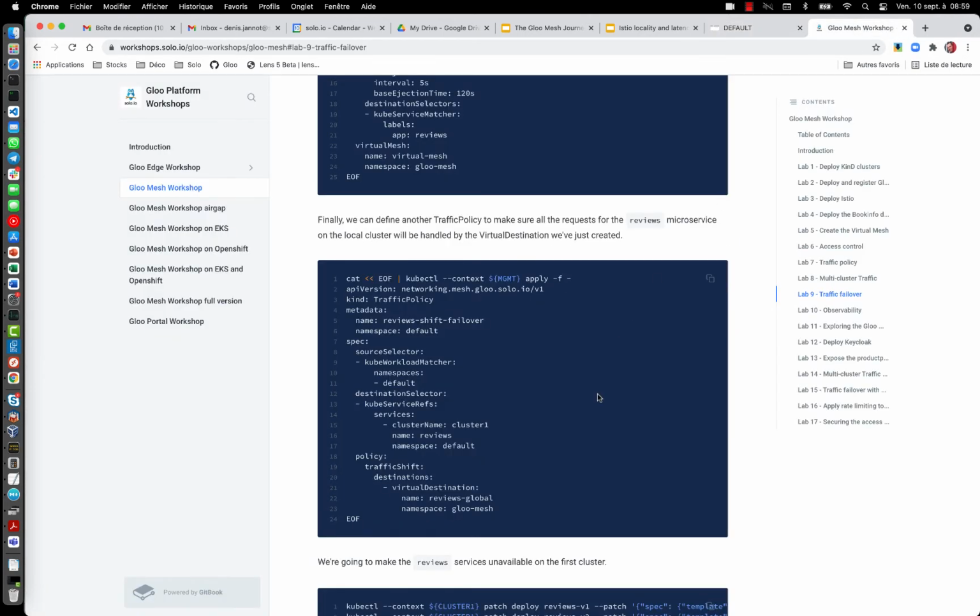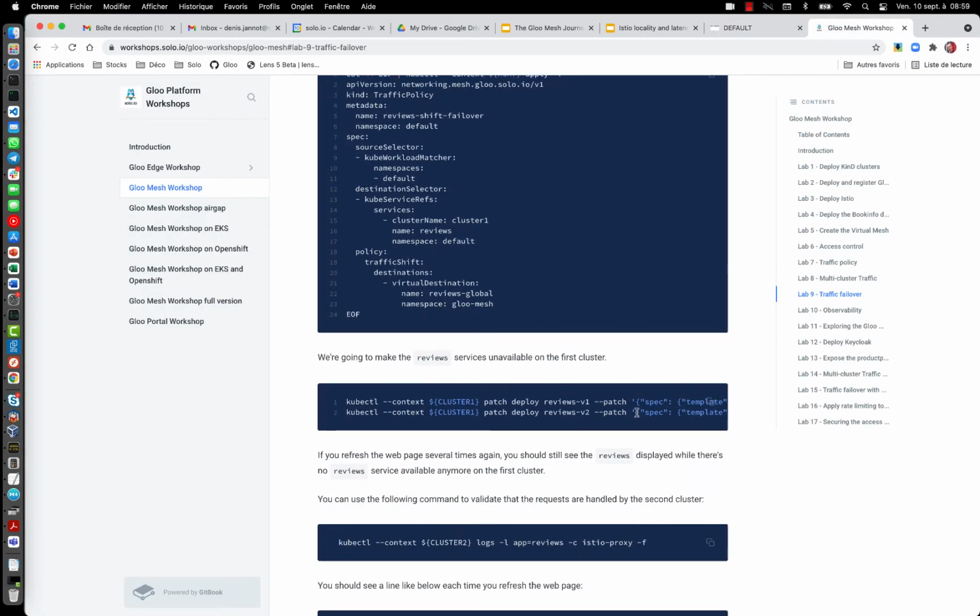So what I'm going to do now is patch the deployment of the reviews service locally to replace the command.